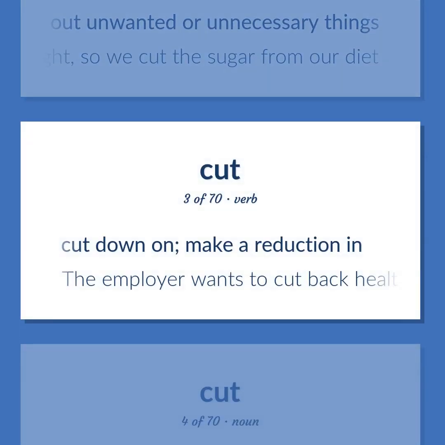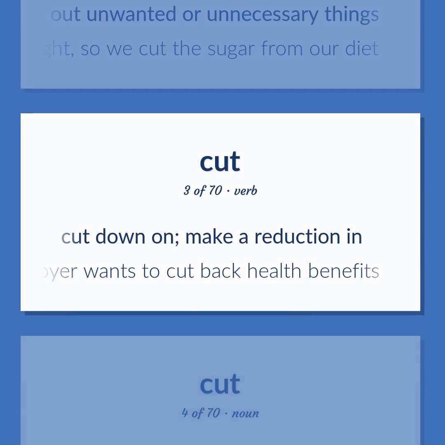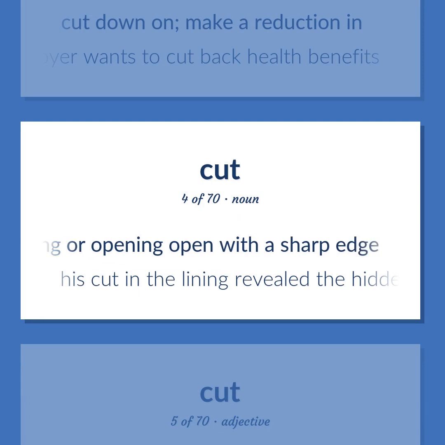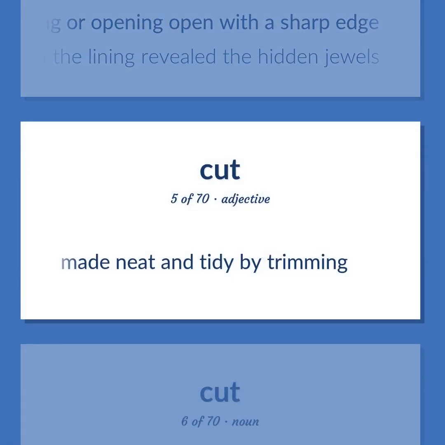Cut down on. Make a reduction in. The employer wants to cut back health benefits. The act of penetrating or opening with a sharp edge. His cut in the lining revealed the hidden jewels. Made neat and tidy by trimming.